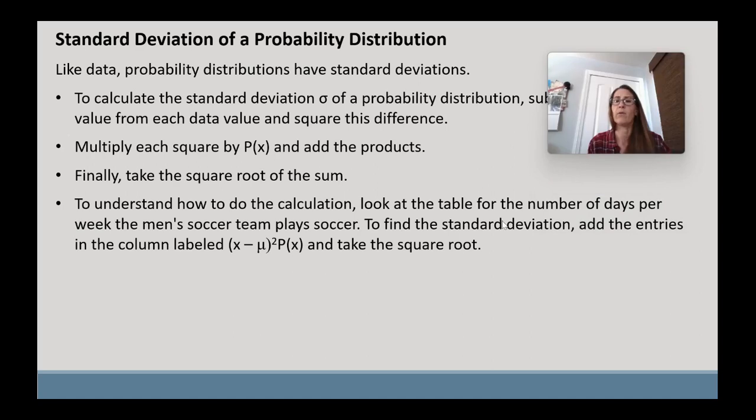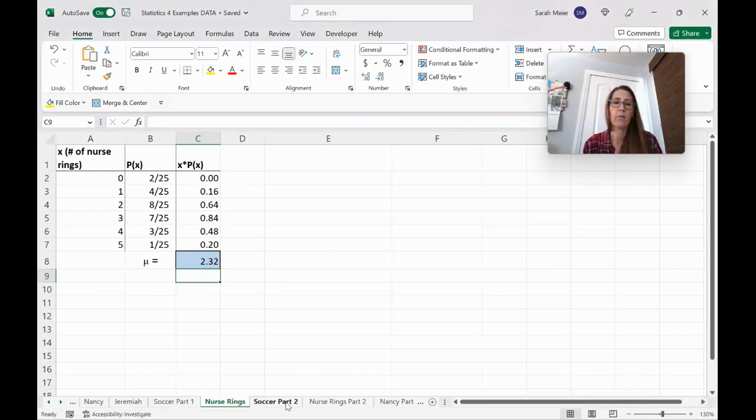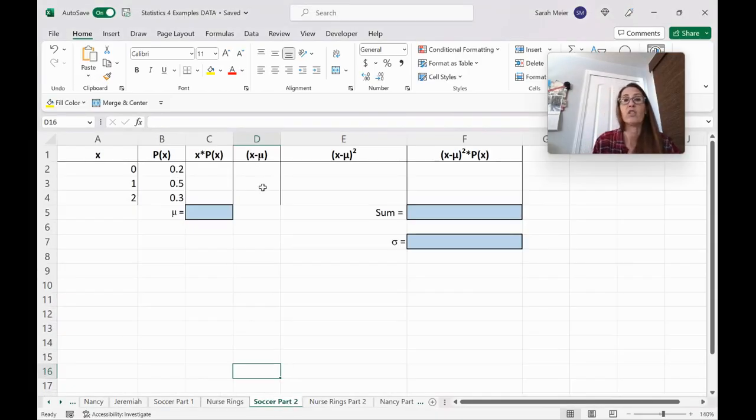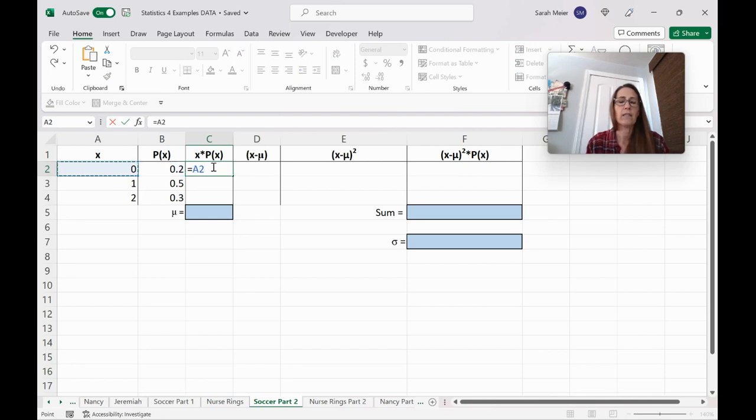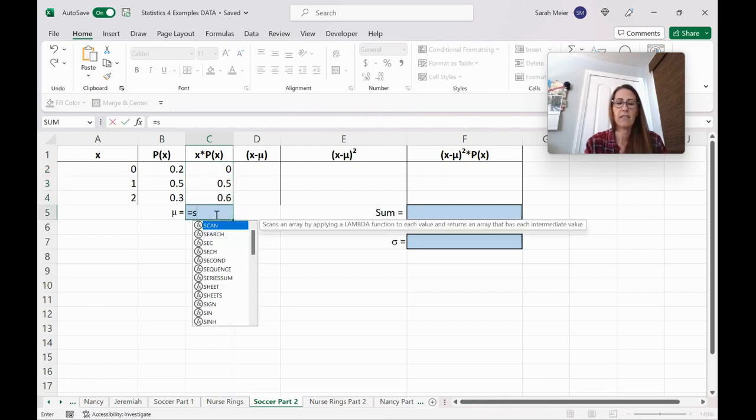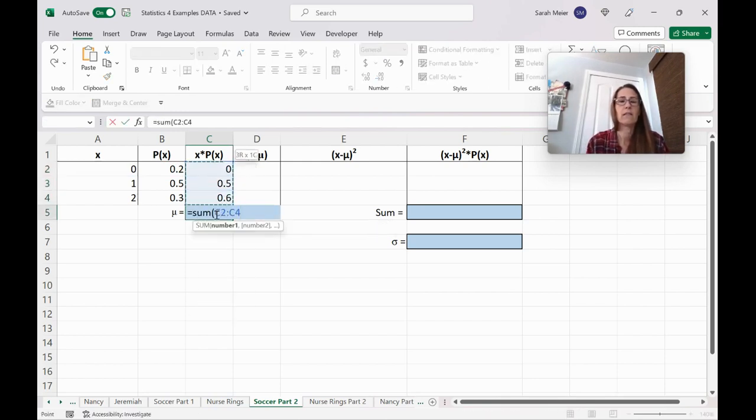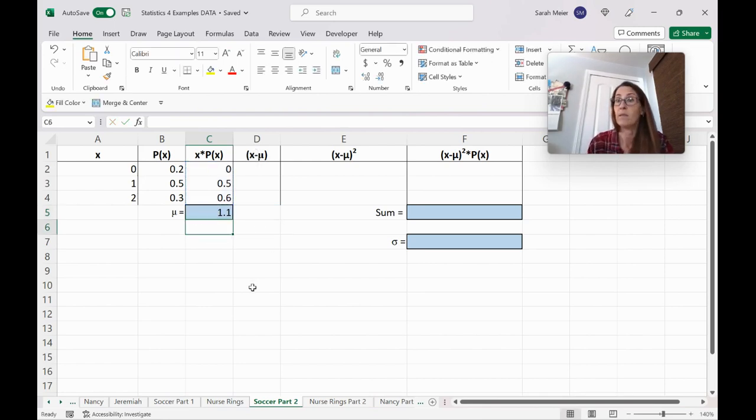We're going to look at our table for the soccer players. And we have additional columns now. If we jump over to Excel and go down to soccer part 2, you'll see we have these additional columns for x minus mu squared, and x minus mu squared times p of x. So this we've already done, but we'll just do it again real quick. Take the value, multiply it by its probability, drag that down, and then sum up those numbers to get our expected value.